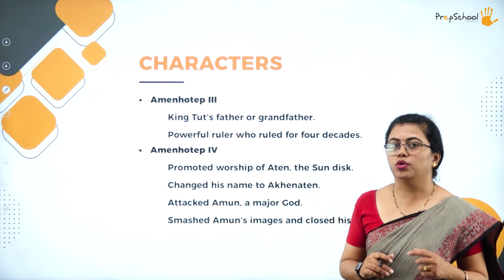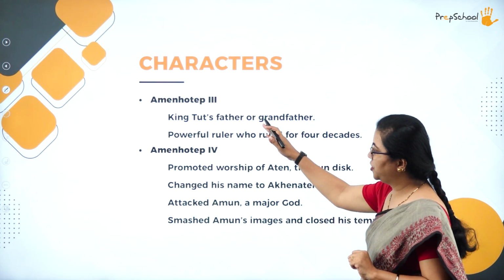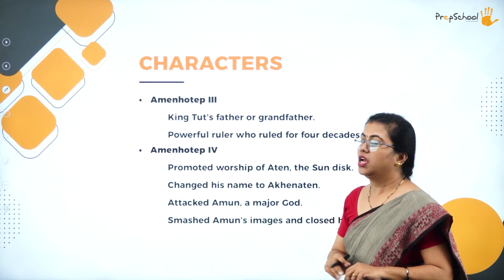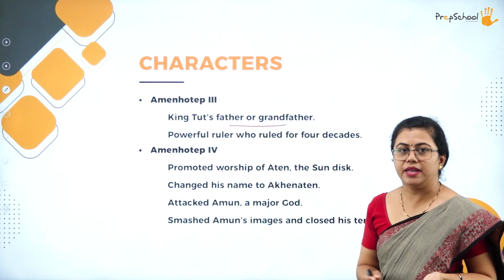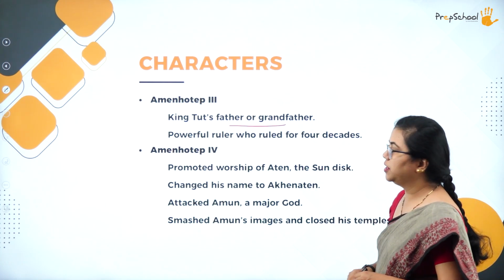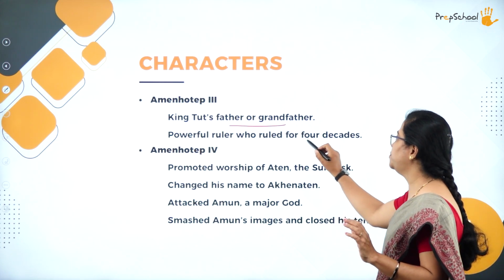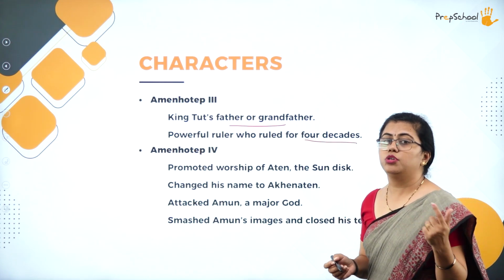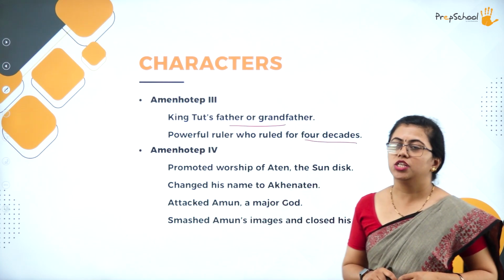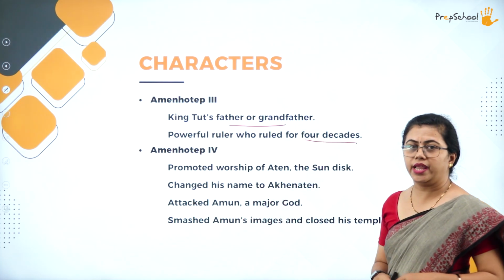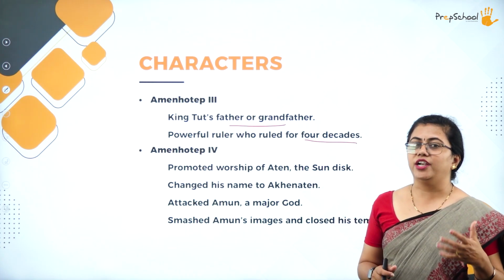Next, we have two characters related to Egyptian pharaohs only, Amenhotep III and Amenhotep IV. Here, King Tut's father or grandfather, it is not clearly mentioned, is Amenhotep III, and he was a powerful ruler who ruled this Egyptian kingdom for almost 4 decades, 40 years. It's not an easy job, isn't it? So Amenhotep III ruled for almost 4 decades.